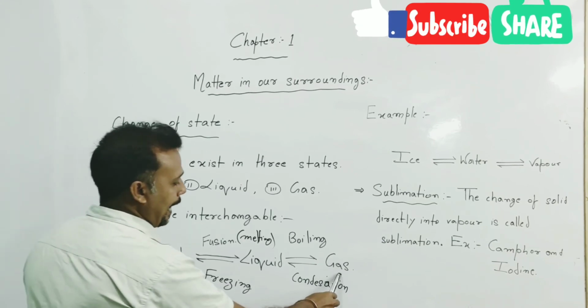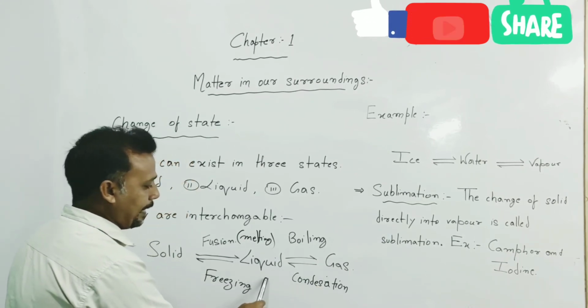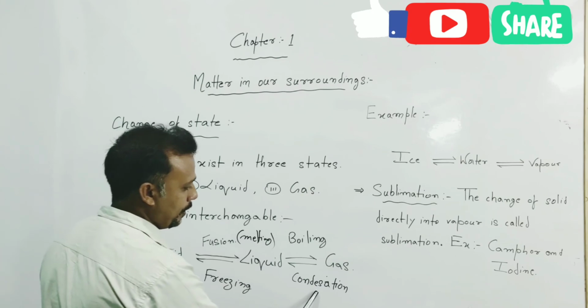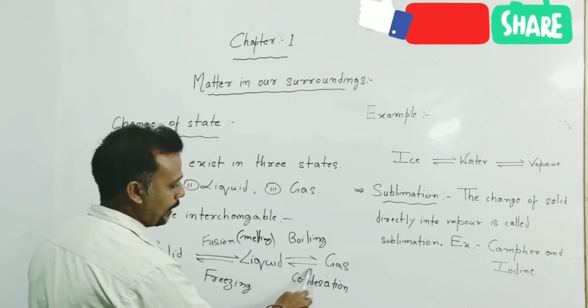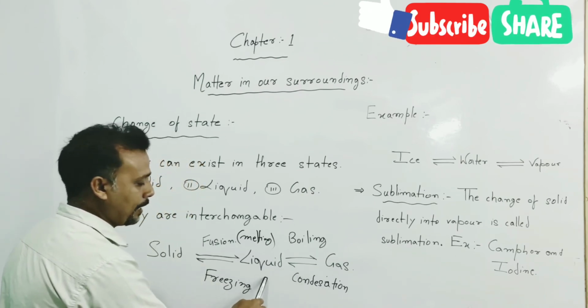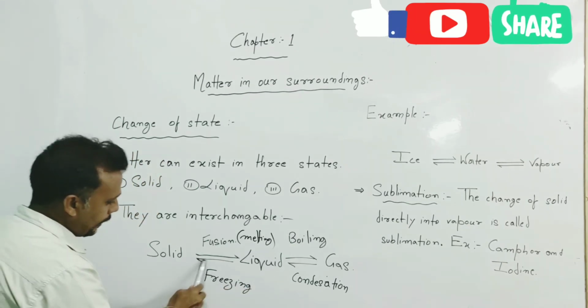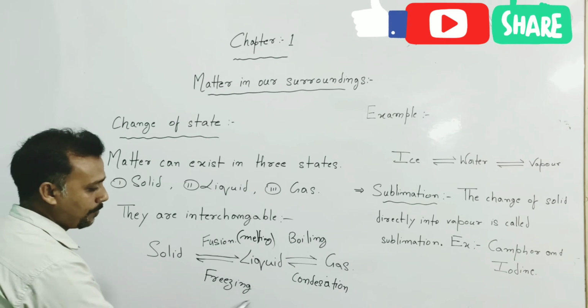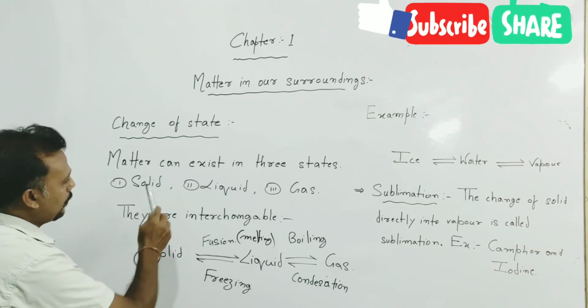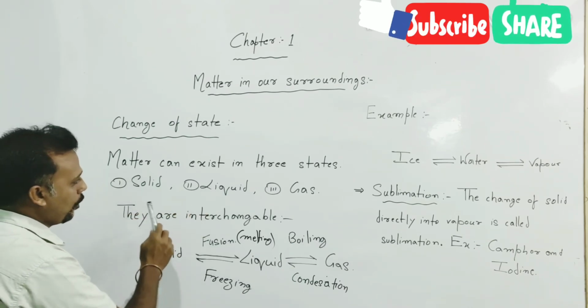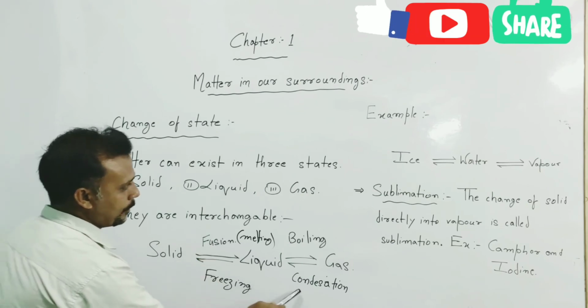When we cool gas, it changes again into liquid. The process by which it changes into liquid is known as condensation. And further, when the liquid is cooled again, it changes into solid. The process involved in it is known as freezing. In this way, the three states of matter, that is solid, liquid, and gas, are interchangeable.